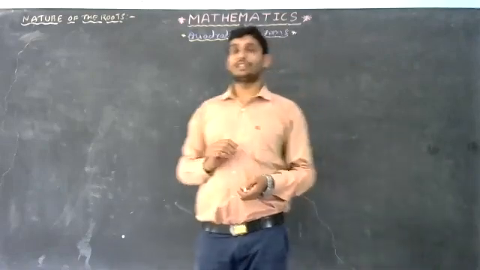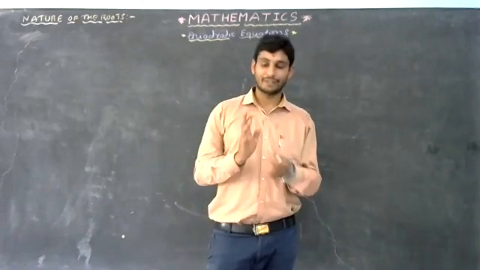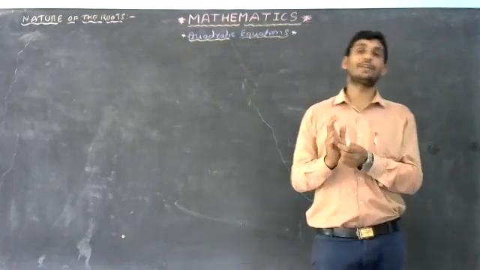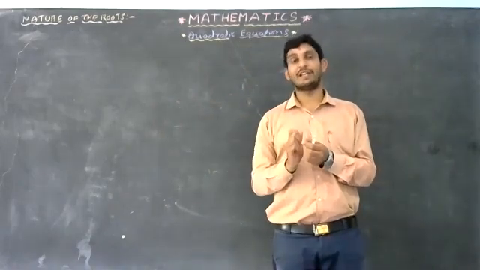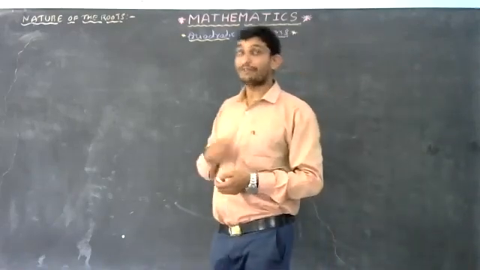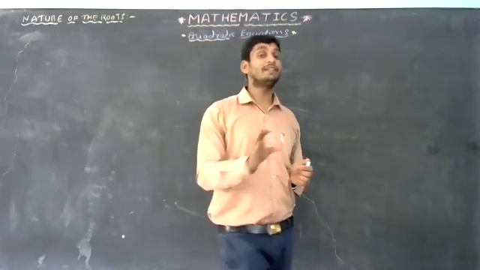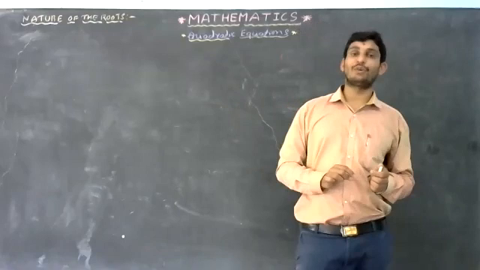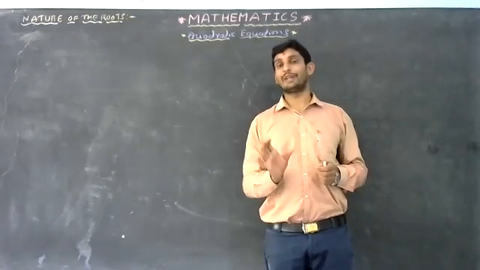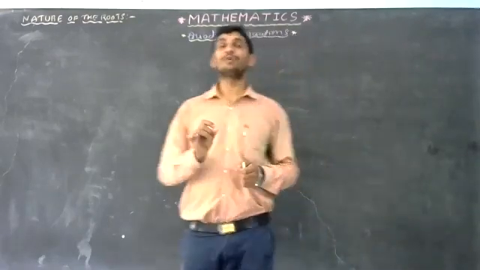To solve quadratic equations, you have studied there are totally 4 methods. What are the 4 methods? First one is factorization. Second one is completing the square method. Third one is Sridharacharya's method. Last one is graphical. These 4 methods you have studied. After that, you have concluded that if you solve by any method, the answer is the same. And also one more thing you have concluded: a quadratic equation has at most 2 roots. This is very important.